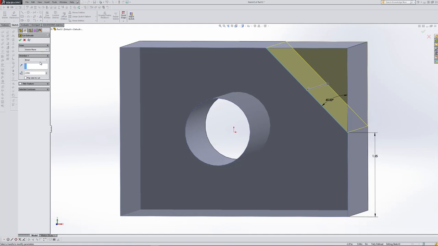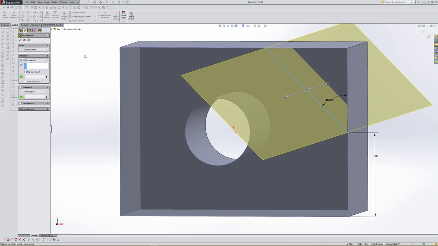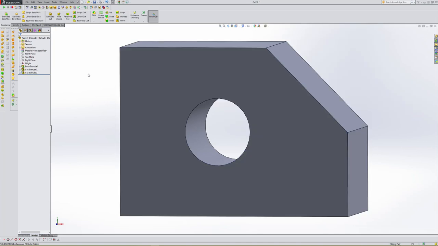There's another thing that I'd like to do because I don't want to have to think about it again. So instead of just a blind cut with a depth on it, I want to change that to through all. So that's going to remove it, and no matter if I decide to change our model to 4 inches or 10 inches or whatever else, it's always going to cut that for me. So I'm happy with what I have here, so I hit this green check and accept our command, and it looks as if our model is actually complete.